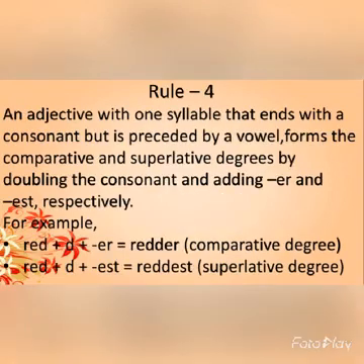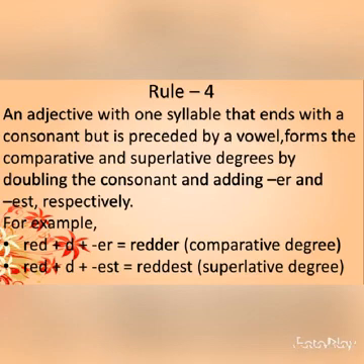Now next one is rule number 4. An adjective with one syllable that ends with a consonant but is preceded by a vowel forms the comparative and superlative degrees by doubling the consonant and adding ER and EST respectively. For example, red. It has one syllable. So in order to form the comparative degree, what will we do? We will double the consonant. So we will make it double D. And then we will add ER. So it will become redder.